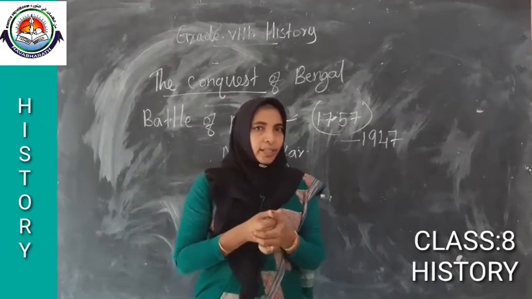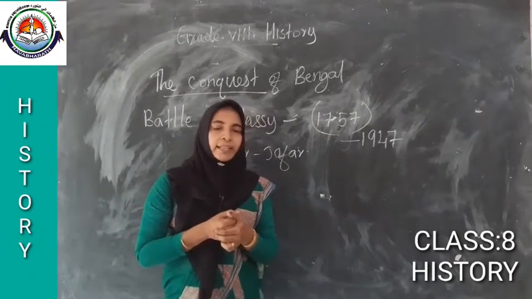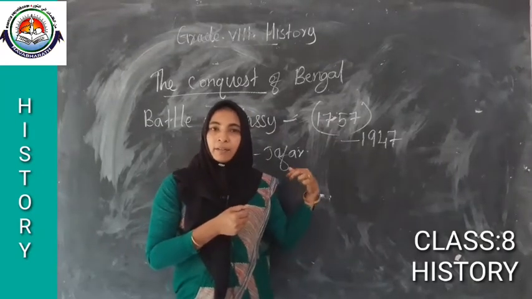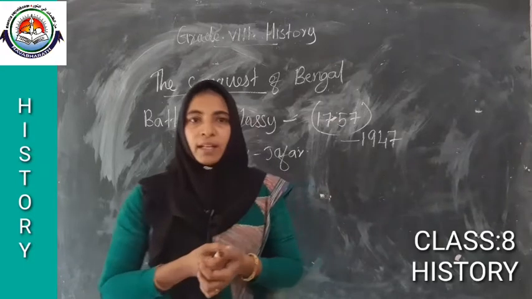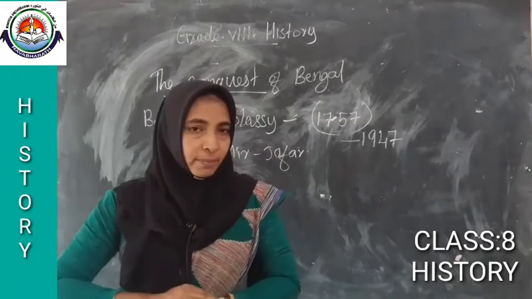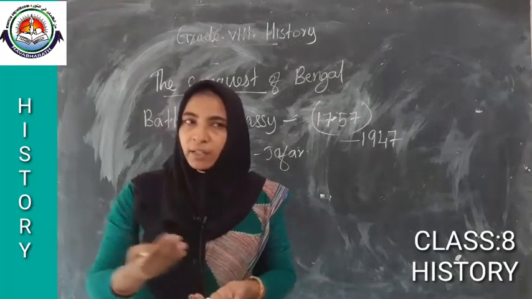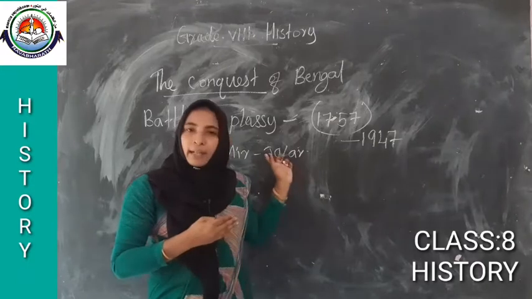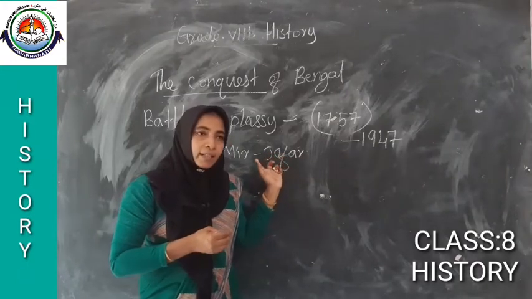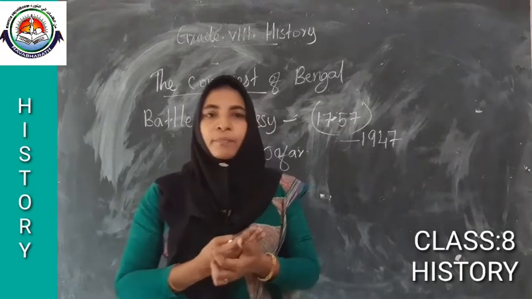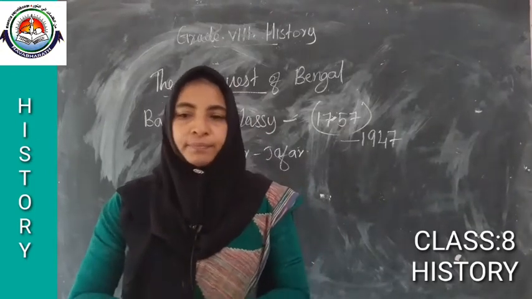Instead of importing bullion from their country, they started to export bullion from Bengal to China. That means when they established their political power here, they started to control our country, our Bengal. Then what happened? They started to export things to other countries.